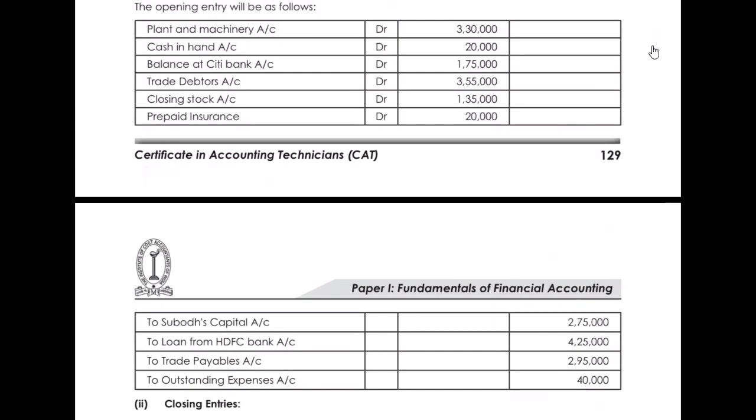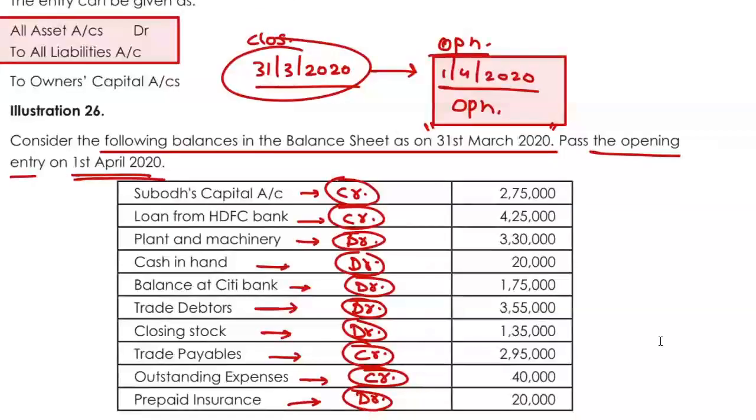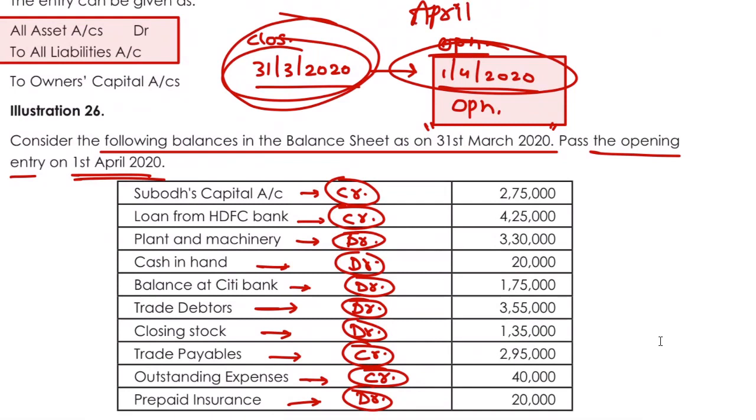Okay, so now we have completed the opening entries. So what would be the balance brought down? The date here would be the 1st of April 2020, because we earlier closed on what date? 31st of March. After March, what comes? April. So it would be 1st of April, not 1st of May.